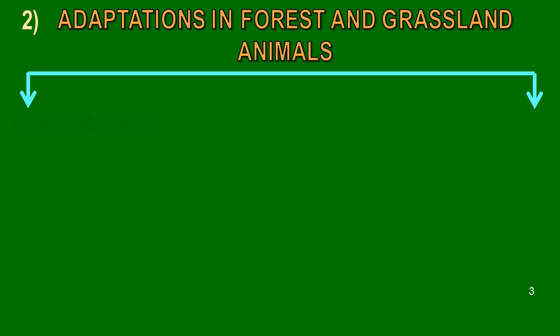They are carnivorous and herbivorous. Carnivorous animals are those animals which feed on the other animals for their survival, whereas herbivorous animals are those animals which live on the plants.